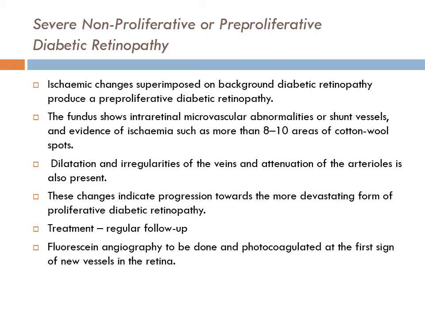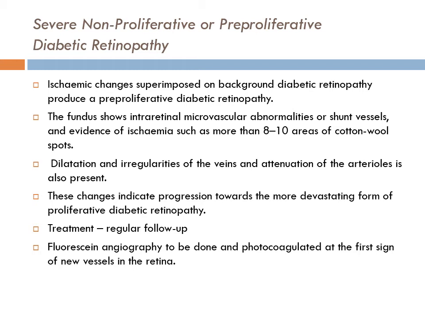Coming to pre-proliferative or severe diabetic retinopathy, ischemic changes superimposed on background produce a pre-proliferative type of diabetic retinopathy. Fundus shows intraretinal microvascular abnormalities or shunt vessels and evidence of ischemia such as more than 8 to 10 irregular cotton wool spots. Then there is dilatation and irregularities of the veins, attenuation of the arterioles. These changes indicate progression towards the more devastating form of proliferative diabetic retinopathy.